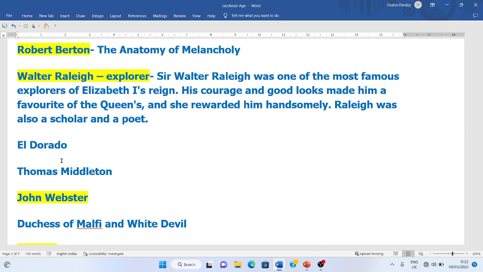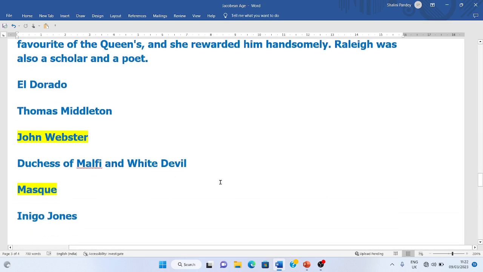But when we come to the Jacobean age, these dramas are realistic, with realistic themes. They talked about the problems the society was facing, like adultery, corruption, lust, anger and greed. The Jacobean society was suffering from all these problems, so these problems came into the themes of drama.